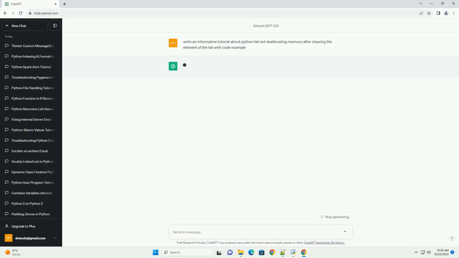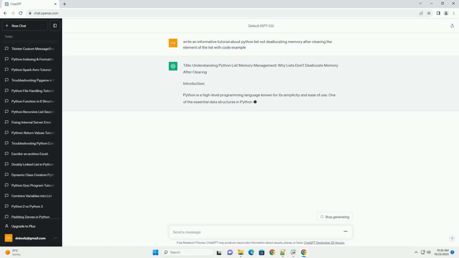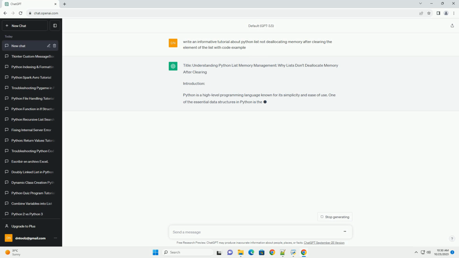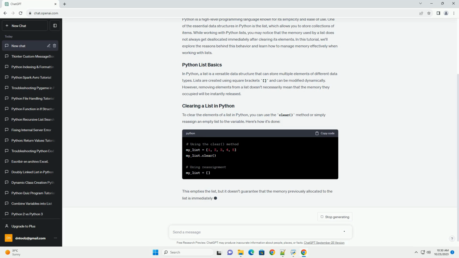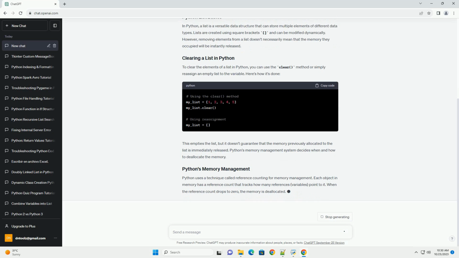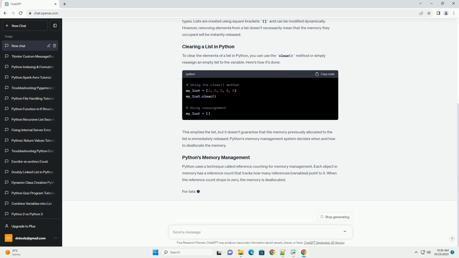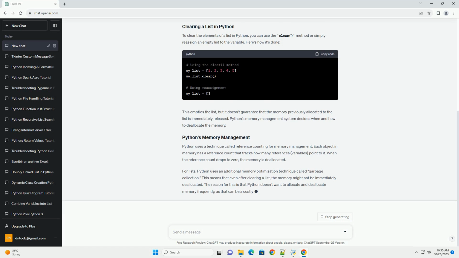Title: Understanding Python List Memory Management, Why Lists Don't Deallocate Memory After Clearing. Introduction. Python is a high-level programming language known for its simplicity and ease of use. One of the essential data structures in Python is the list, which allows you to store collections of items. While working with Python lists, you may notice that the memory used by a list does not always get deallocated immediately after clearing its elements.